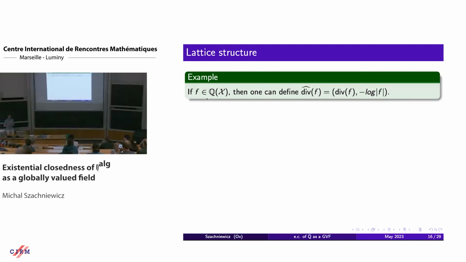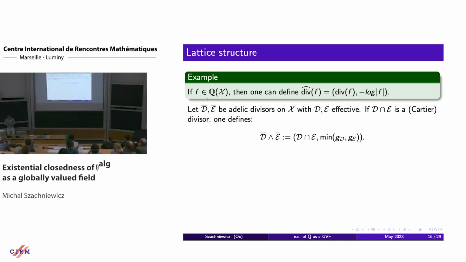Okay, so also another example. If we have a rational function in the function field of our arithmetic scheme, it's the same as the function field of its generic fiber, so of the variety X over Q, then we can look at the following divisor. We take the zeros and poles of f, and we take minus logarithm of absolute value of f on the second variable.